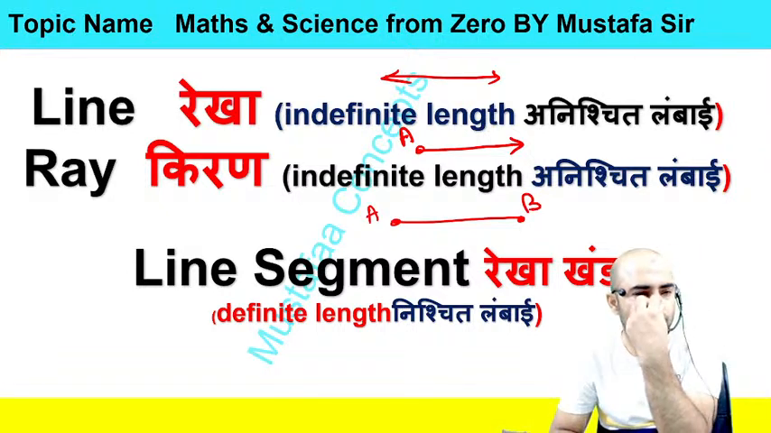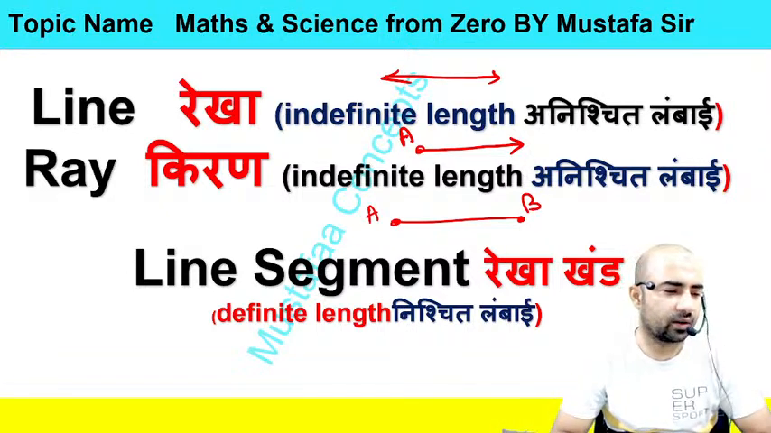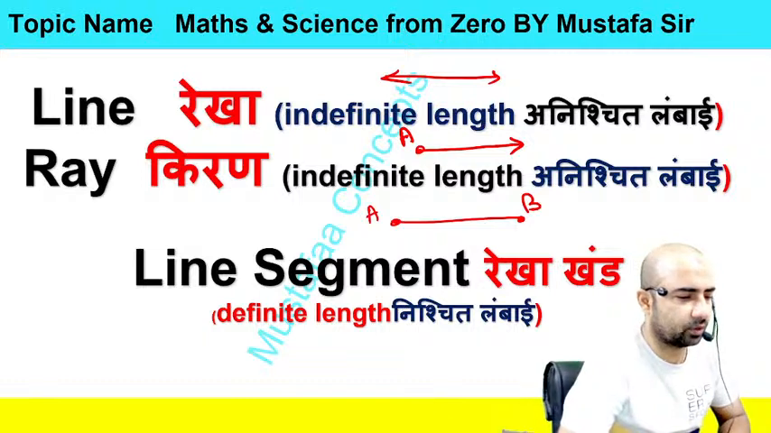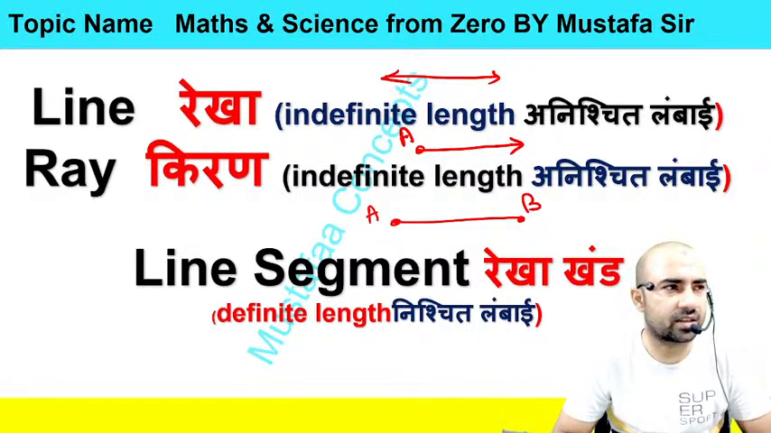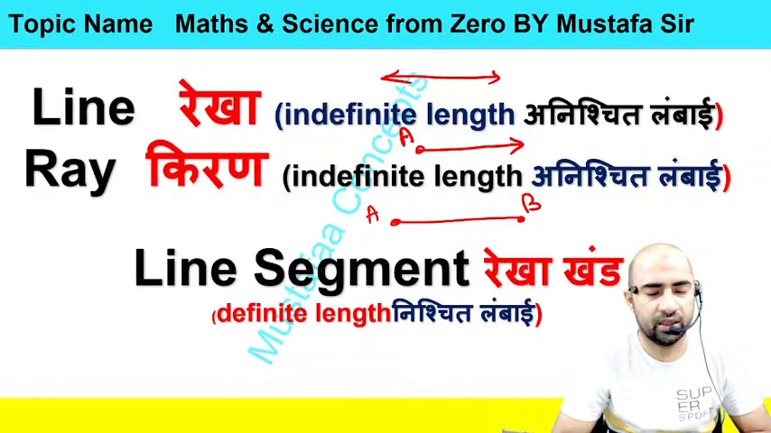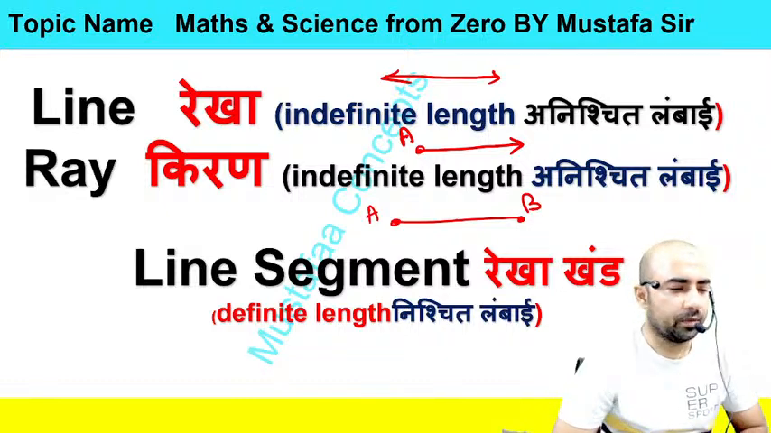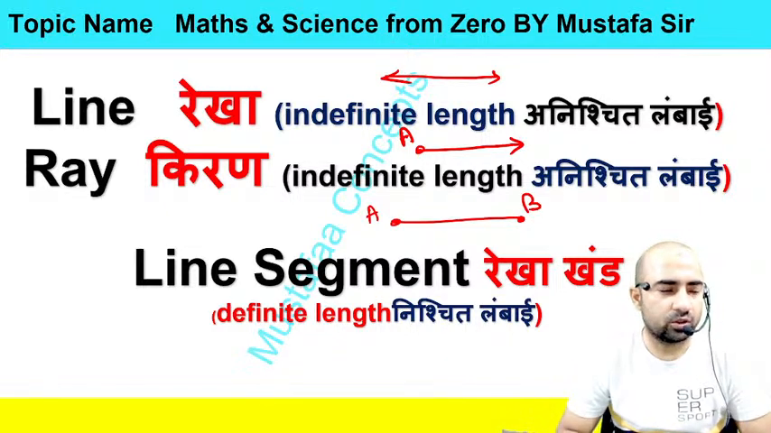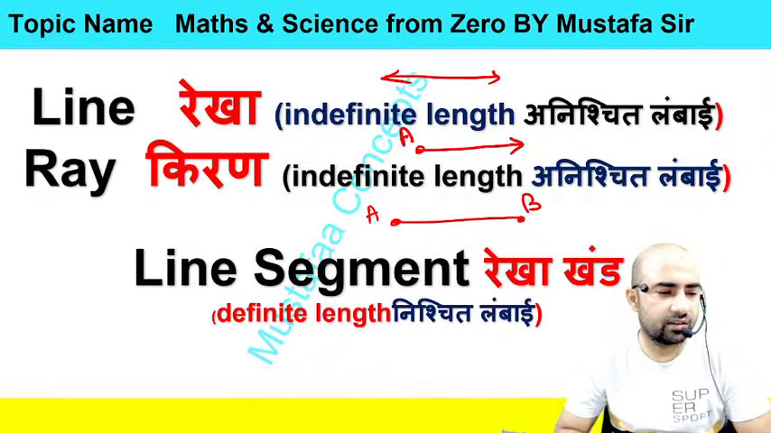So this is all about the line, the points, the collinear points and non-collinear points. So what is a line? A line is a straight path with no curve, or you can say that a line is a combination of many points. We have three types of line: one is line, second is ray, and third one is line segment.